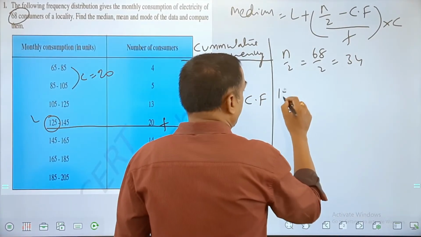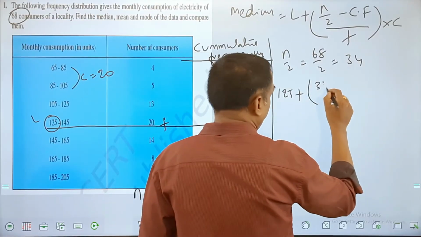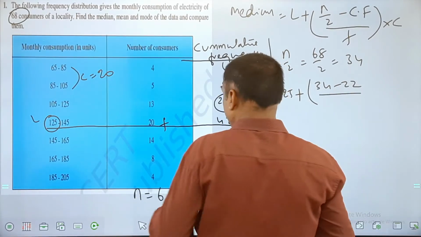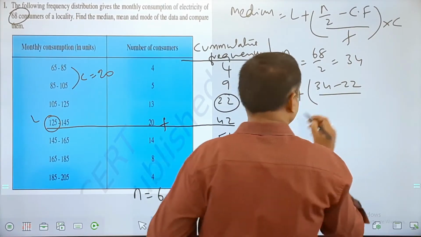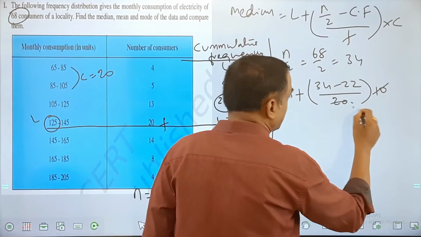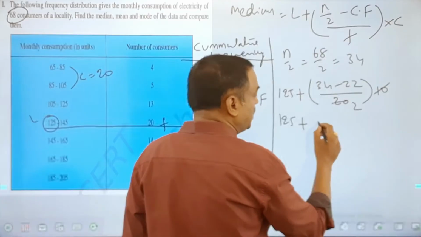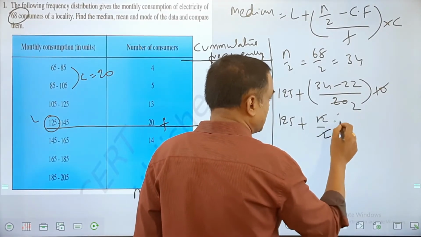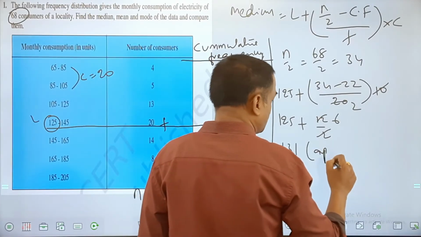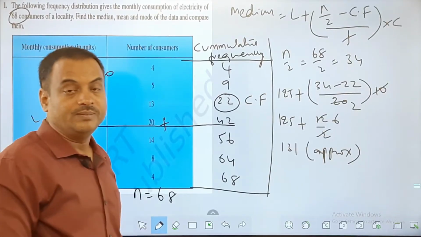Lower limit is 125 plus n by 2, which is 34, minus Cf, which is 22, and the frequency of the median line, which is 20, into 10 is what I get. So this gets cancelled straight away by 2. It is 125 plus 34 minus 22 is 12 upon 2, which is 6. And then my final value here is 131, which is an approximate answer for us. So that is what you call the median.